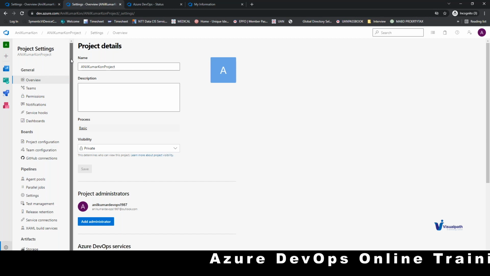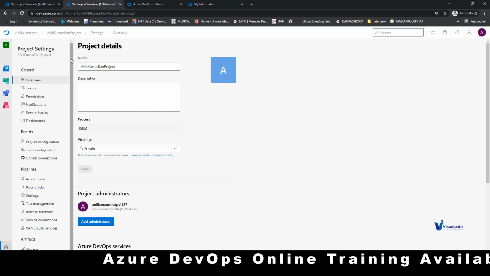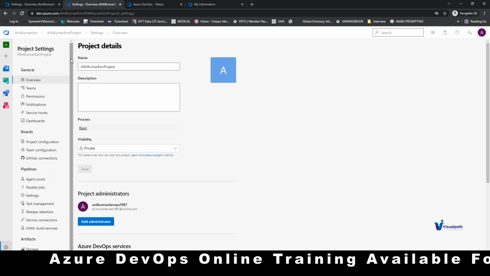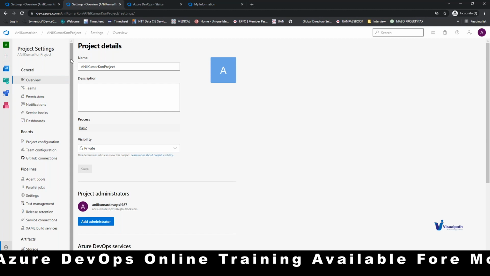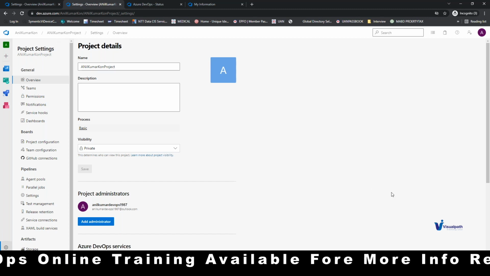And there is a thumb rule: if you are the organization owner, you can be the owner of any project. But if you are the owner of the project, you don't need to be the owner of the organization. That's a basic rule.